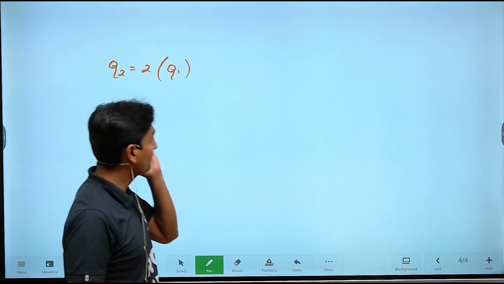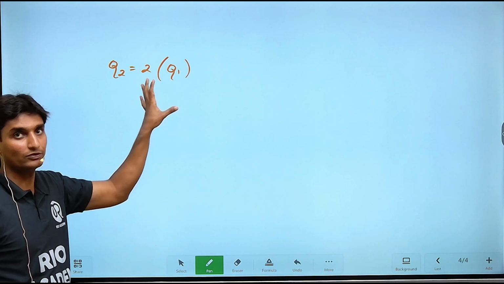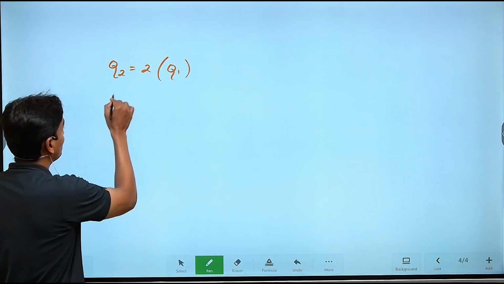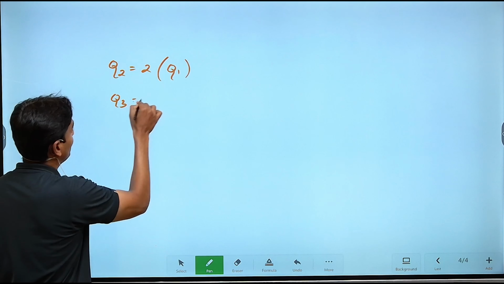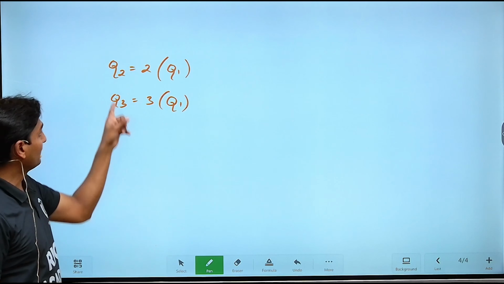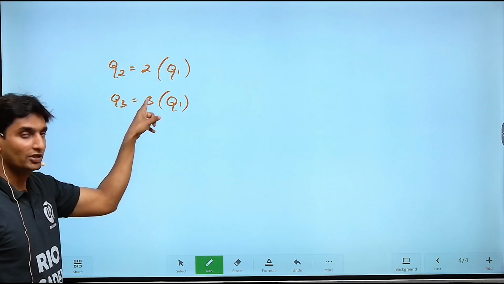So on the next basis, we are going to take that Q1 as reference for all the different quartile values. Q2 will be 2 into Q1, and Q3 on the same basis will be 3 into Q1. 3 multiplied with Q1. Why, guys? Because here it is basically 2, that same element you are going to multiply. If it is 3 here, it will be 3.